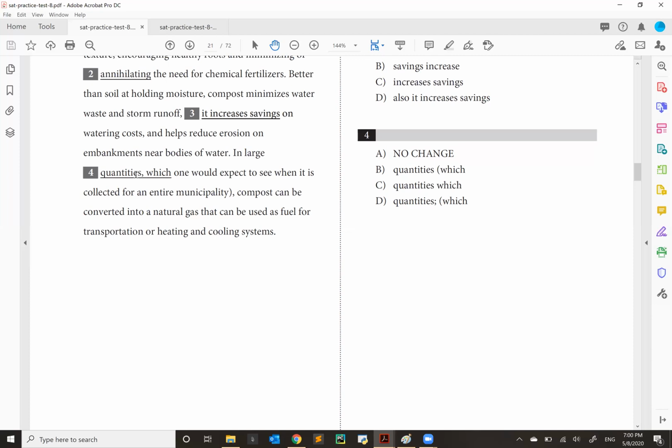Now, the underlined portion is here, which means that this is the only portion that's subject to change. This part is not. So if this is fixed, we have to use this as our basis for whatever change happens here. Since this here is one structural unit, and since we can't change the end, however it ends has to be the same way it begins. And since this one ends with a closed parenthesis, we have to begin with an open parenthesis. So therefore, the answer for this one has to be B.